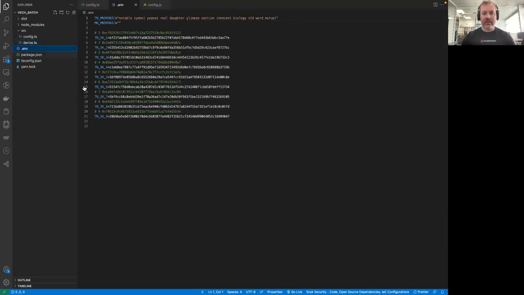This is the environment file where we posted all the results of this derivation. So we have 10 accounts here, or 9 accounts. These are the public keys. These are the private keys of all those accounts. This is the mnemonic that we used for deriving those. This is just a reminder of what we did in our previous videos. So if you haven't watched them, please do.